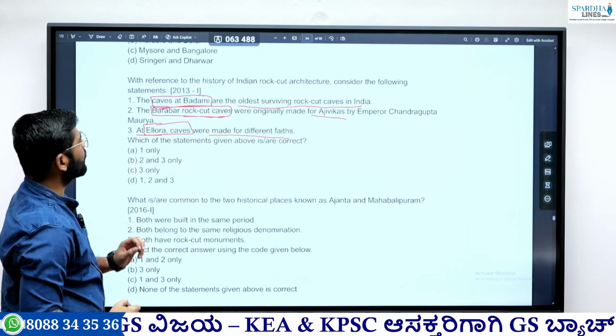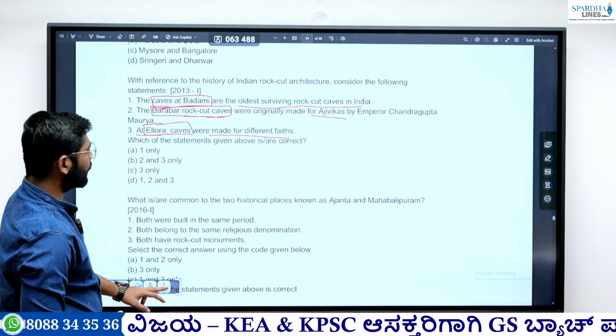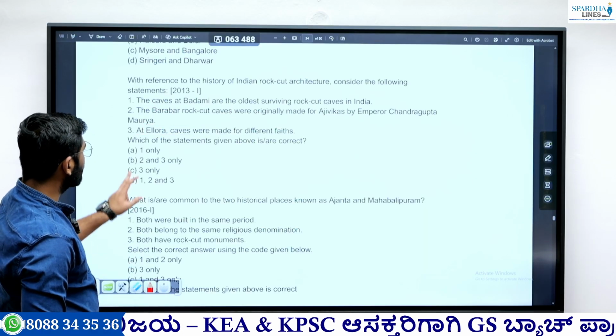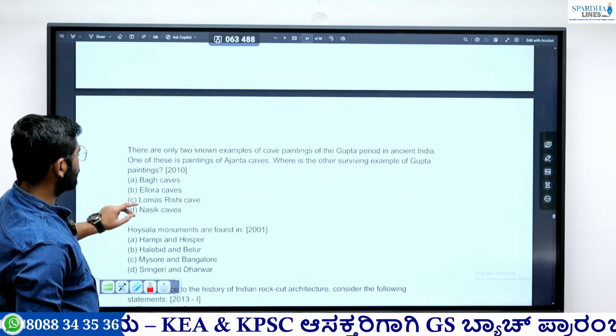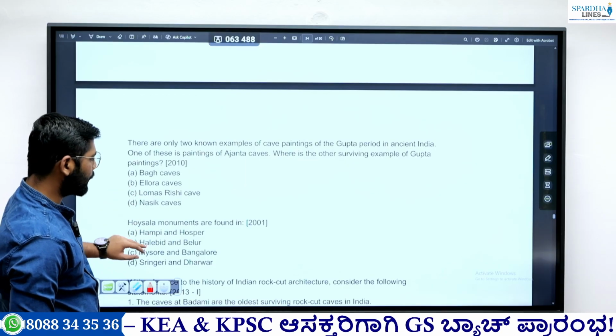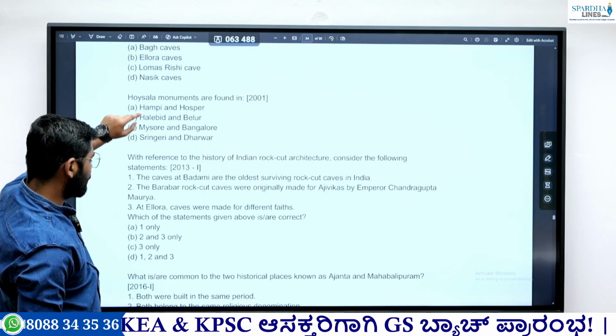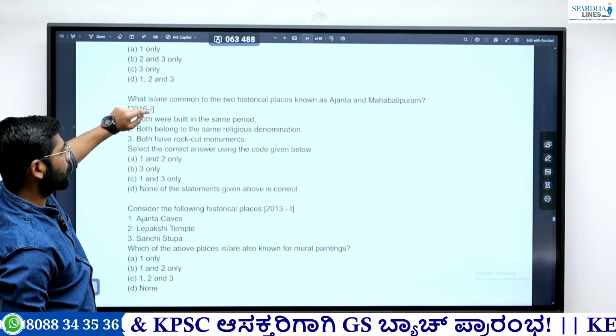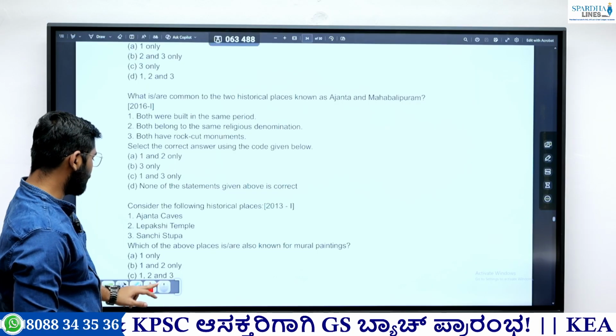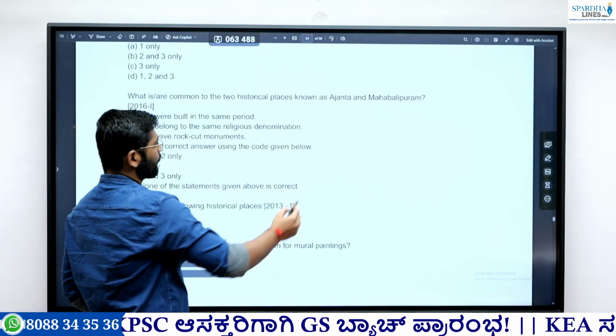Again the caves are mentioned, again repeating. This question came in 2013. In this particular question, the cave theme is dominant again. Even if you see the next question, from 2016, again a question came on Ajanta.